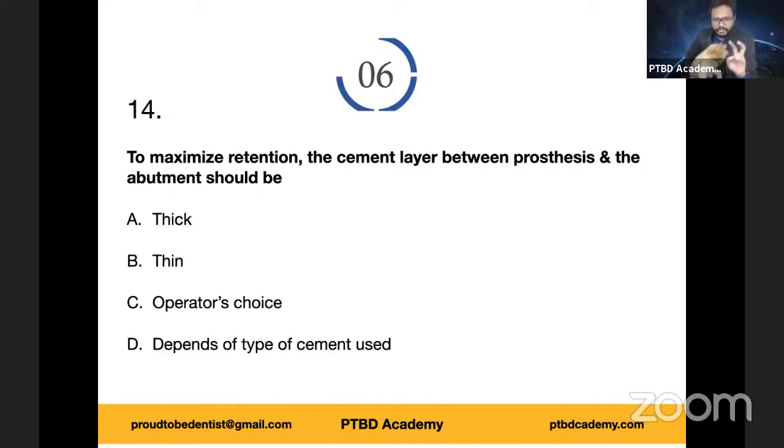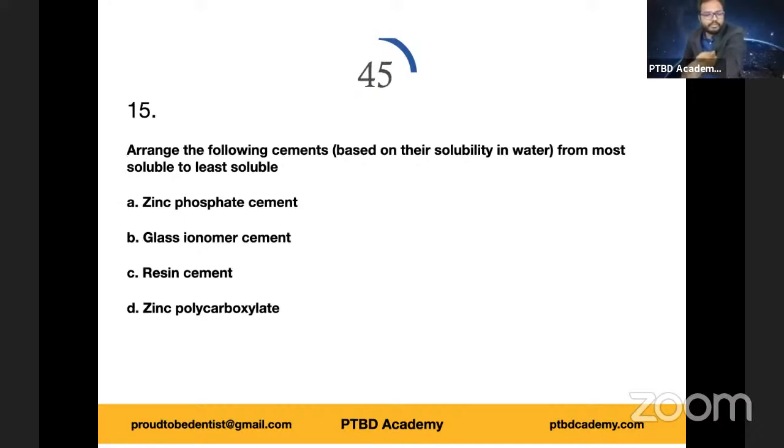So the cement layer has to be thin. If the cement layer is thin, the pores within the cement are minimized, which as a consequence further increases retention. Option B is the right answer. I know it's tempting. We might tilt towards option D, but we're talking about an ideal context. As you can see, it should be. So look at those keywords and I'm sure you'll get it right, and don't get demotivated even if you answer it wrong, because we learn best when things go in a wrong way. So don't get demotivated at all. It's option B. Now, final question.